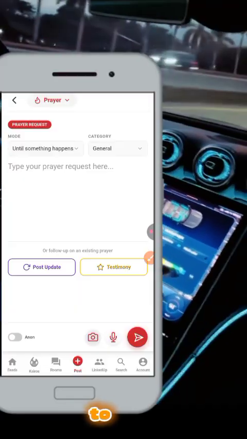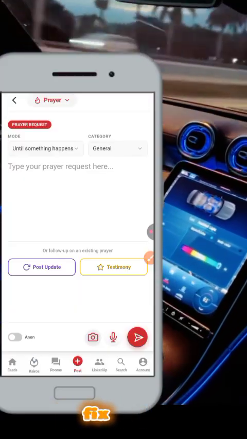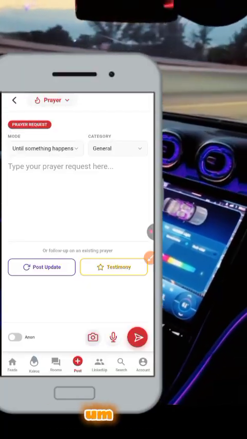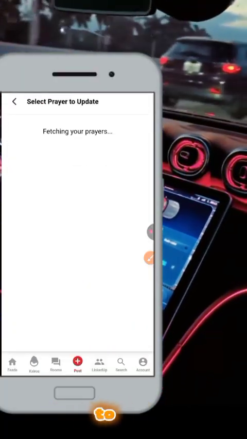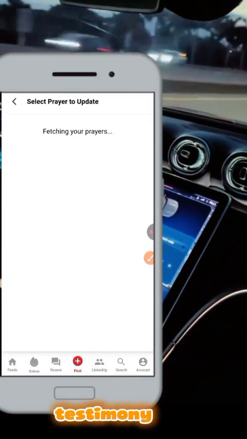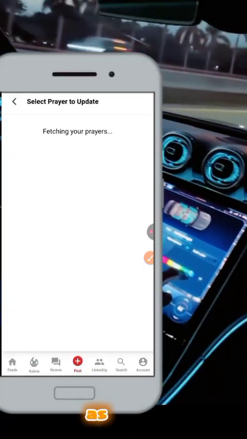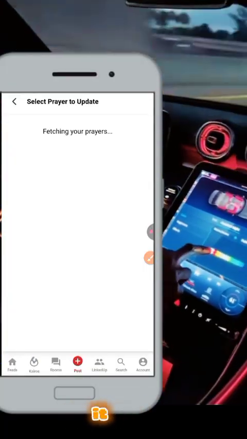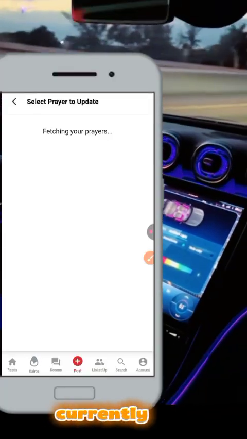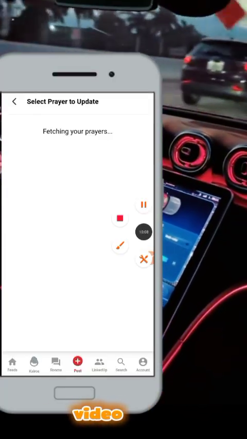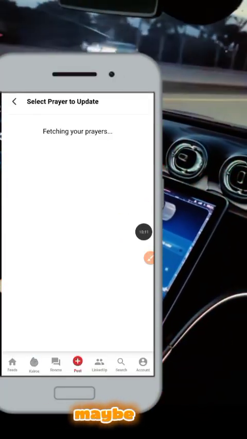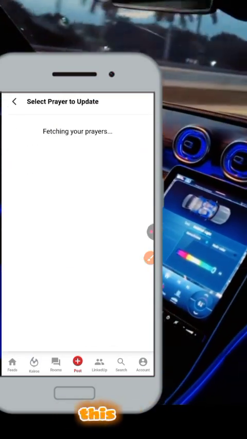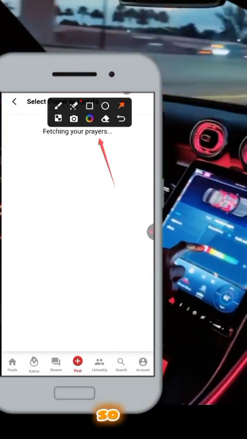Tomorrow, in addition to the prayer modal, I'm also going to fix a bug that is currently somewhere around here. If you want to post a prayer testimony or update, as you can see, this is no longer loading too, because the network is bad. It was faster earlier, and I don't want to prolong this video. Oh, it's already 10 minutes. So maybe I'll post part 2, or maybe tomorrow I'll just continue. The network is currently bad, so this is why the fetching is so long.